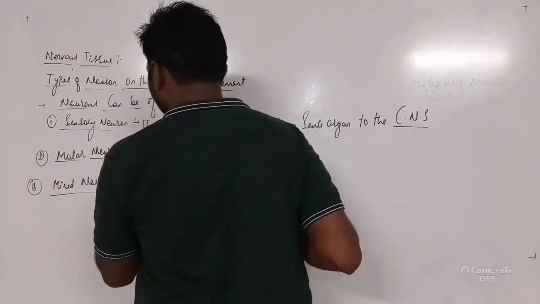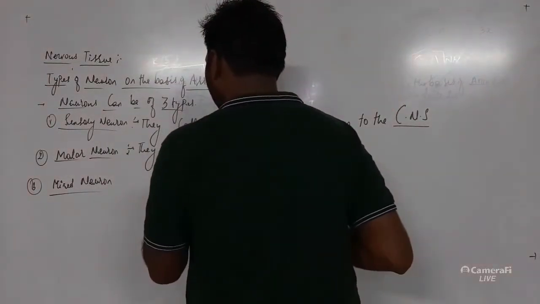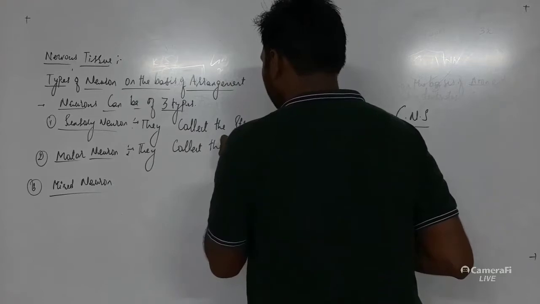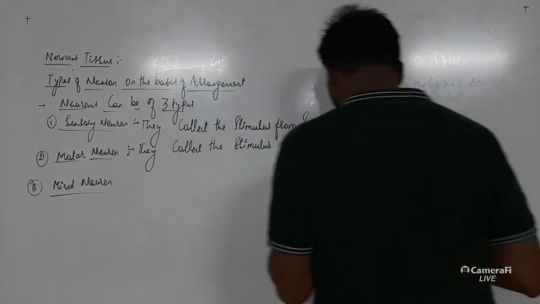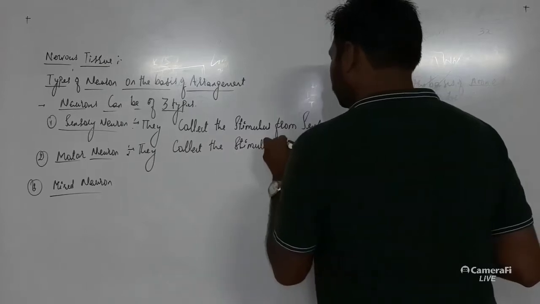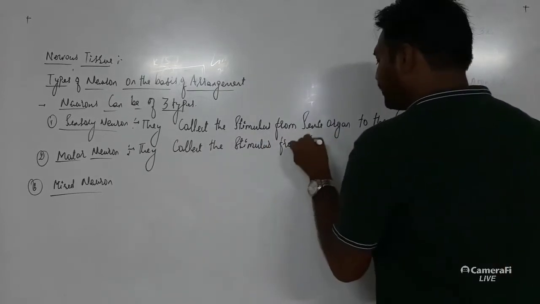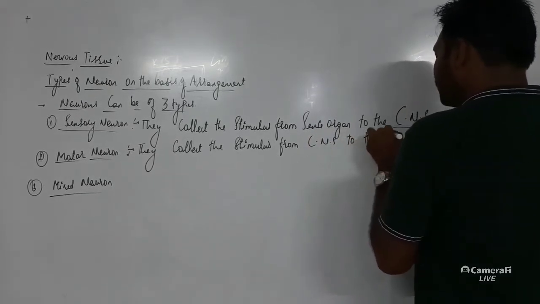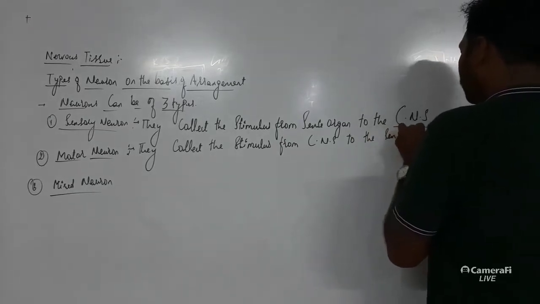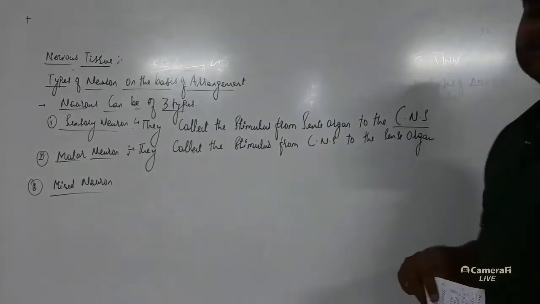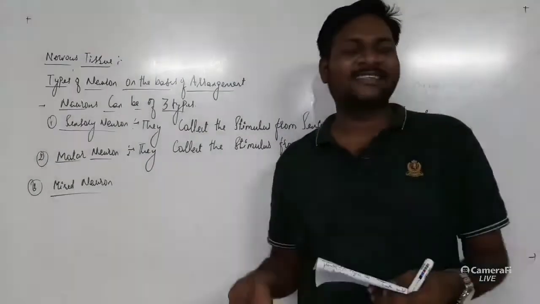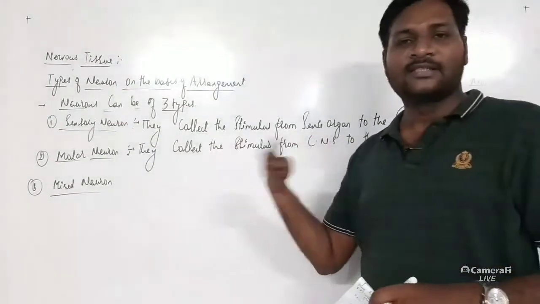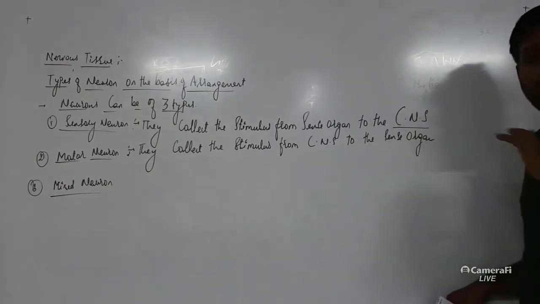They collect the stimulus from central nervous system to the sense organ. Okay, it's simply when suppose your friend is pinching, or suppose he or she is slapping you, what you will do? You don't just sit like that. Okay, you will slap him or slap her. Okay, so that is a fast reflex action.